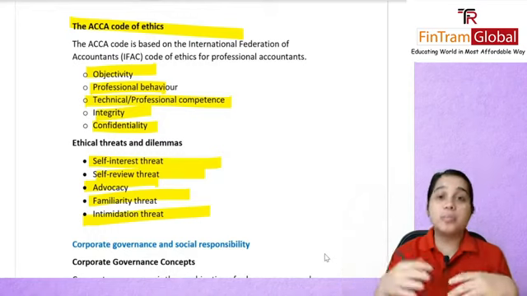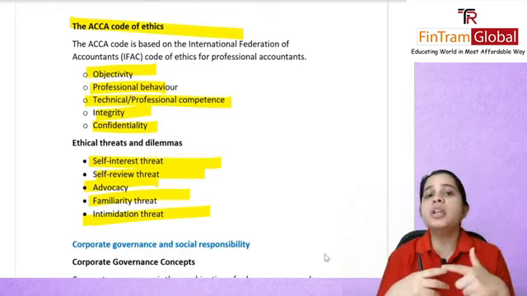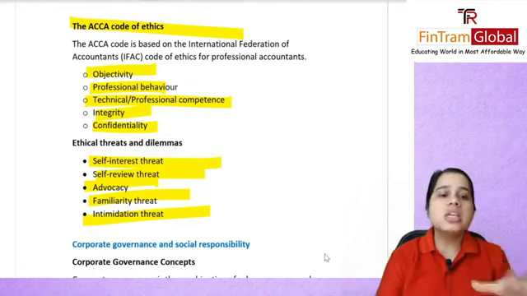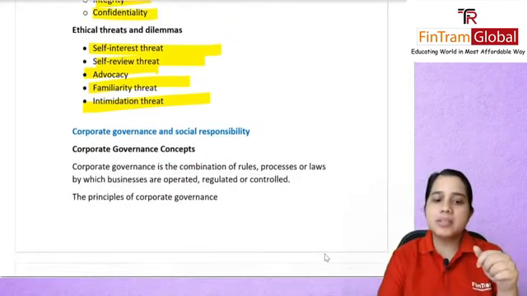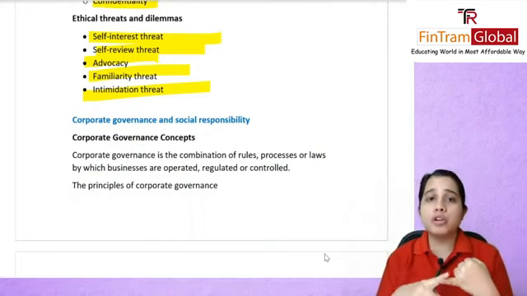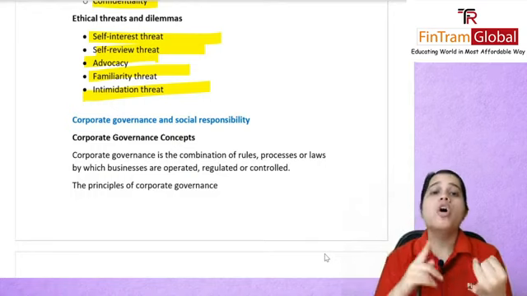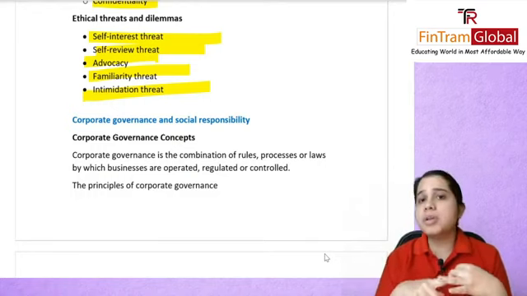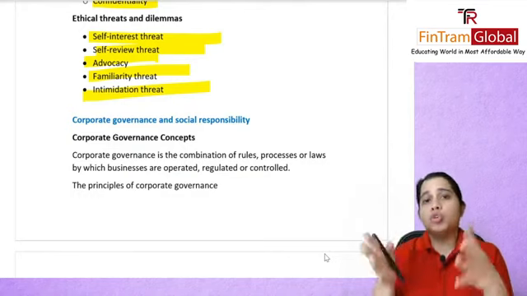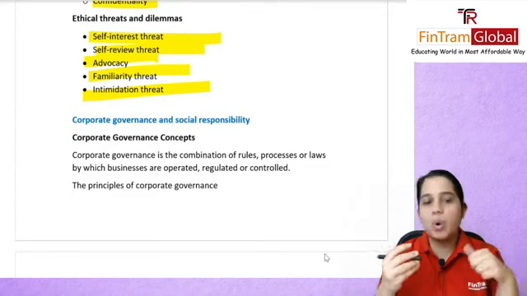And intimidation threat, probably your manager is asking you to do something wrong, and says if you don't do it, you will lose your job. So, these are the various ethical threats and dilemmas. If these arise, you should report to your ethical officer, if you have one, or your board of directors, or your audit committee, or you can also go to your professional body for advice or legal advice.